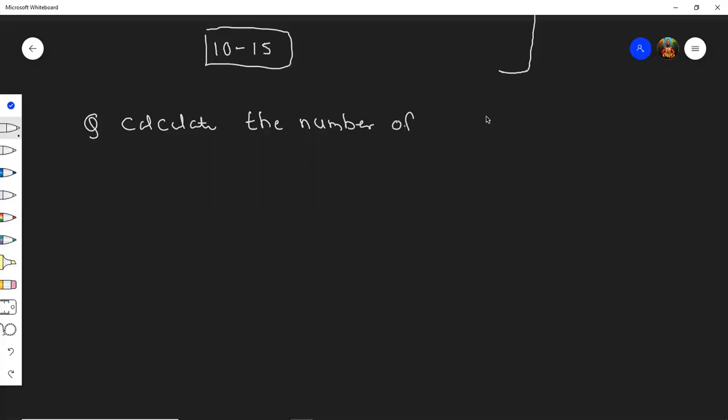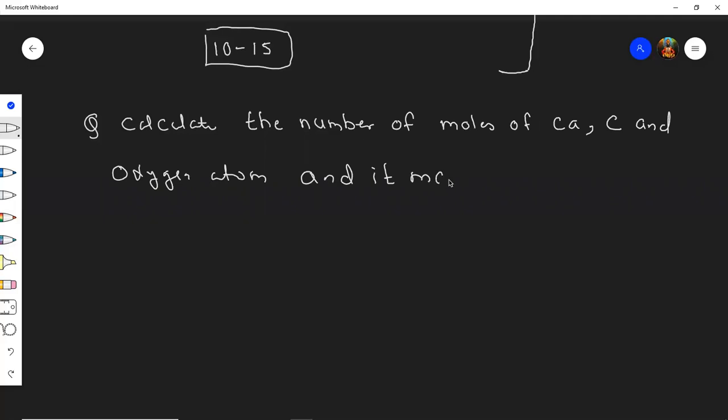Calculate the number of moles of calcium, carbon, and oxygen atom, and its mass. First you need to find moles, then you need to find its mass, in 200 gram of calcium carbonate.